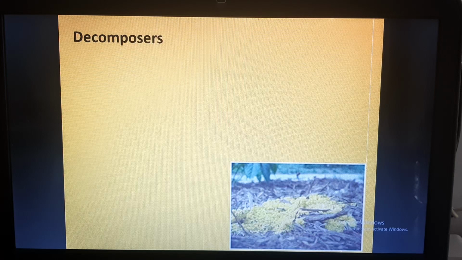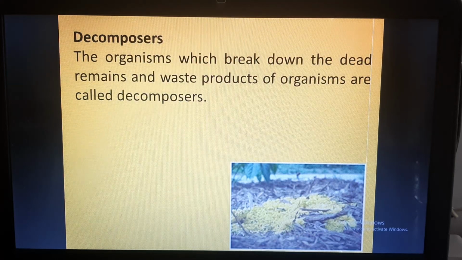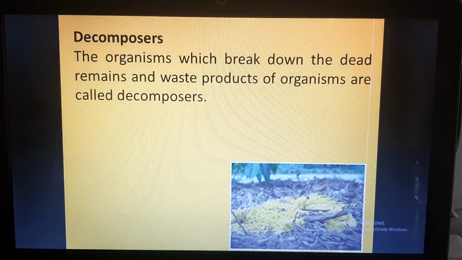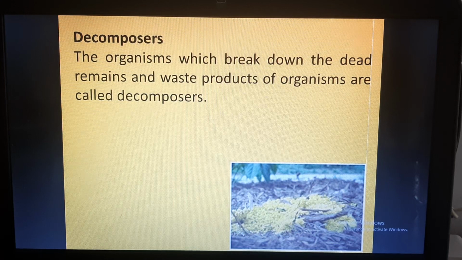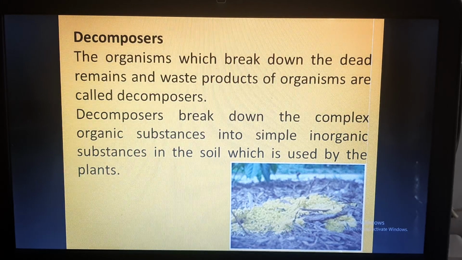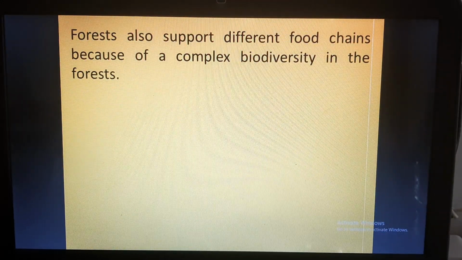Now we'll talk about decomposers. The organisms which break down the dead remains and the waste products of organisms are called decomposers. Once the animals and the plants die inside the forest, how do they decompose? The decomposers decompose those organisms. Decomposers break down the complex organic substances into simple inorganic substances which can be absorbed by the soil, and those nutrients will then be utilized by the plants.